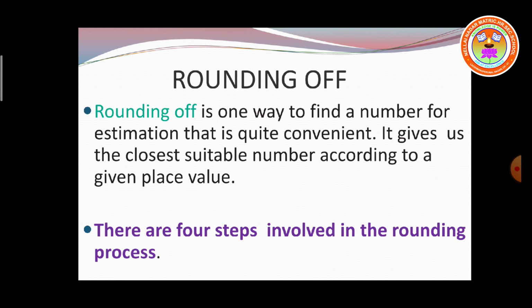Now, what do you mean by rounding off? Rounding off is a method to find a number for estimation that is quite convenient. It gives us the closest suitable number according to a given place value. There are 4 steps involved in a rounding process. What are the 4 steps?